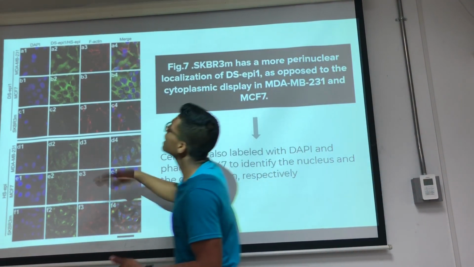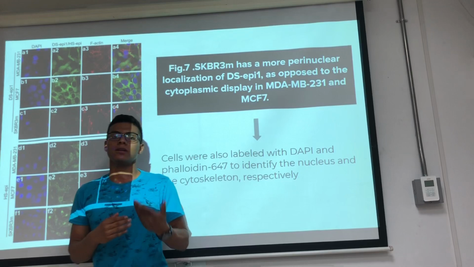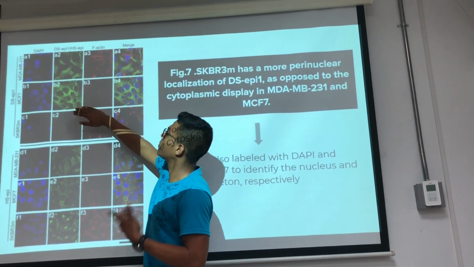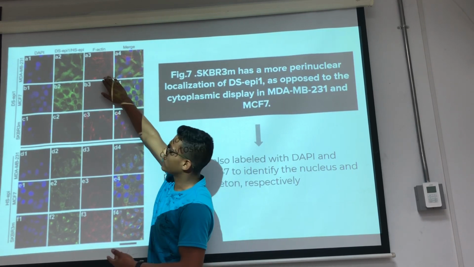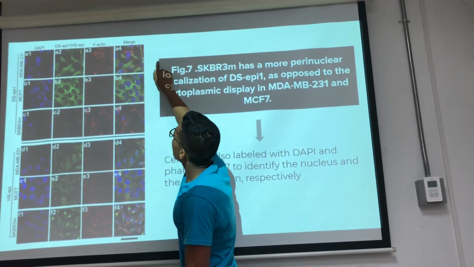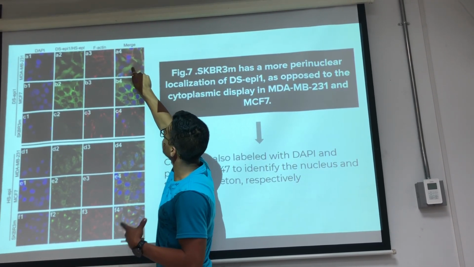For example, here we can see the Dsepi1 is located in the nuclear area. Here it is located in the cytoplasm in different parts. And here we can see it is located in the cytoskeleton. And then there is a combination of the three.